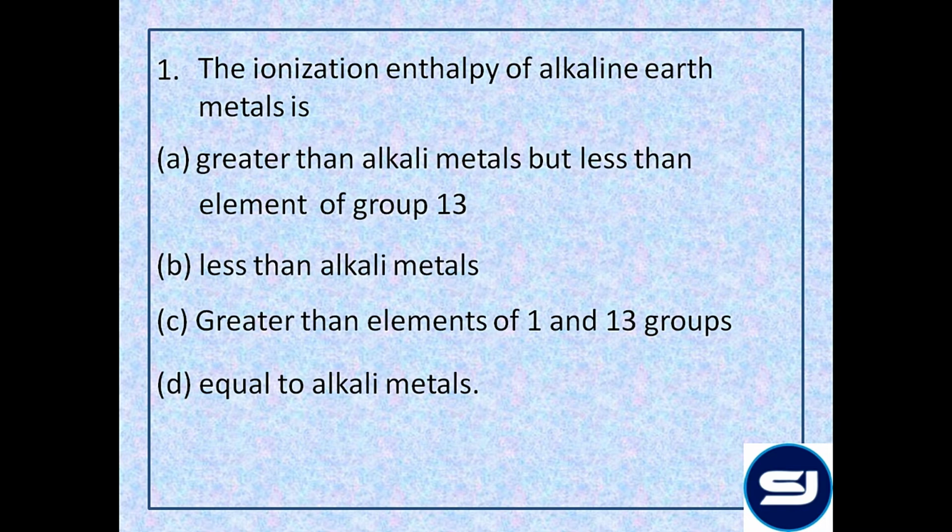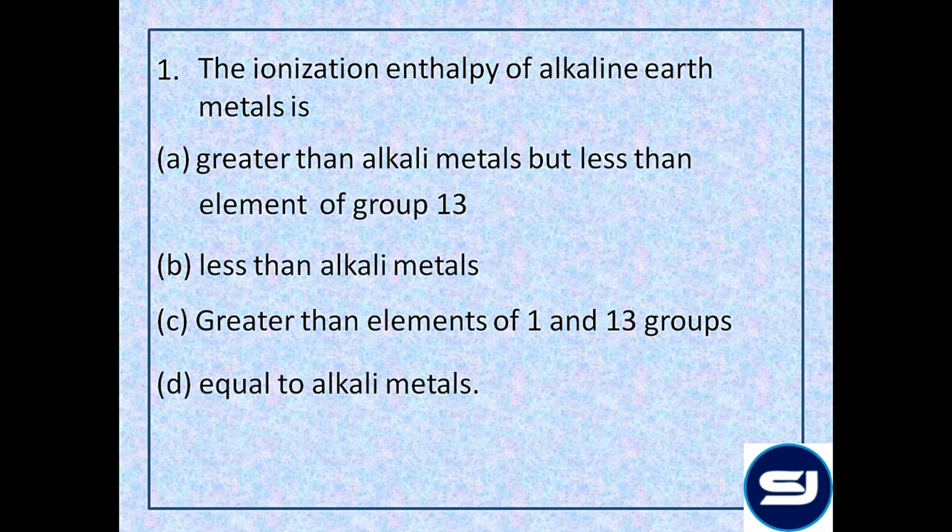As we move from left to right, the ionization enthalpy increases. So theoretically, the ionization enthalpy of group 2 should be greater than group 1 but less than group 13. But the ionization enthalpy from left to right has an exception because of the stable electronic configuration.